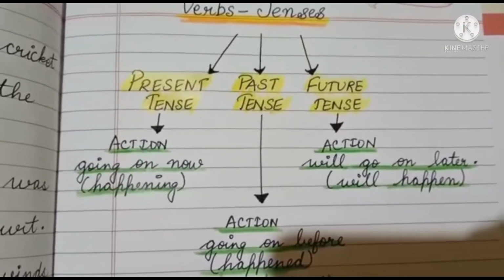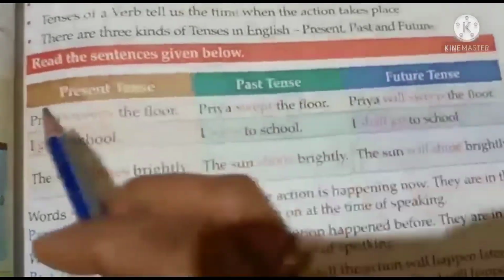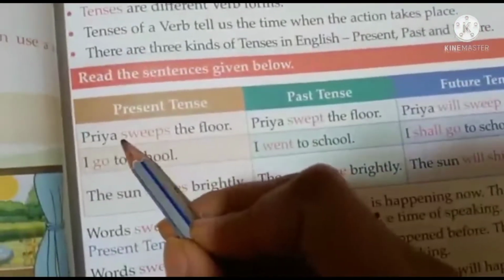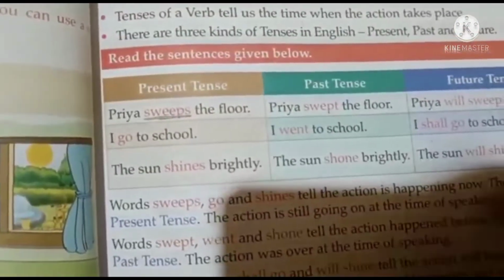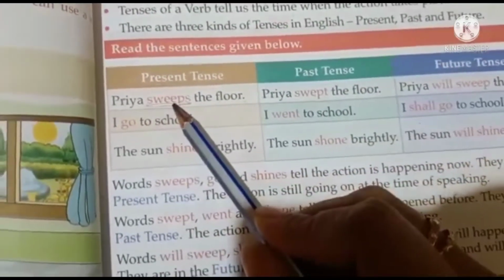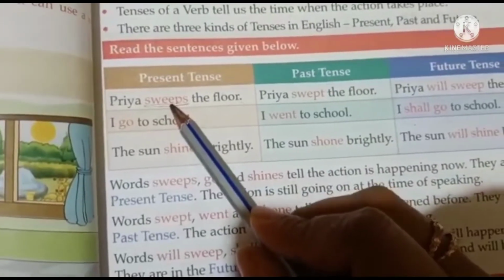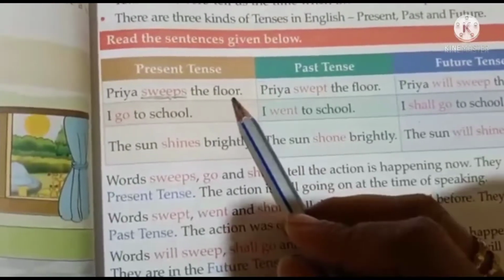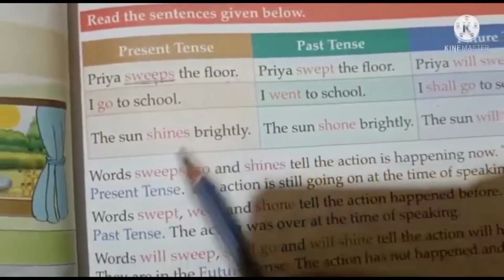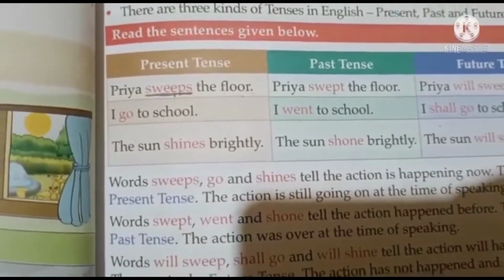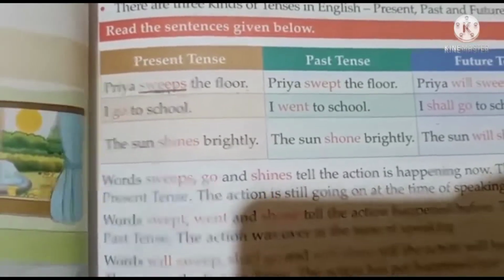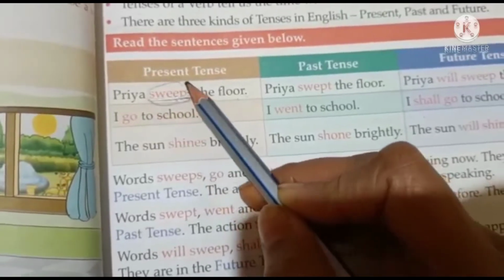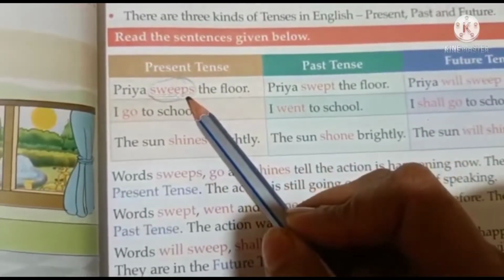Let us see a few examples, children. Now see here, children. Priya sweeps the floor. What is the verb here? Sweeps. Now this word sweeps, what is sweeps? It is the action that is happening now. Priya sweeps the floor. That means she is still sweeping the floor. The action is happening now. Abhi ho raha hai. So that is why this word sweeps, this verb, is said to be in present tense.